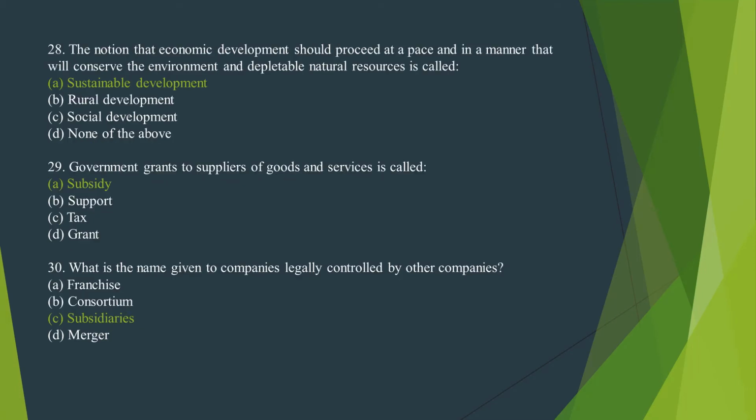Number 28. The notion that economic development should proceed at a pace and in a manner that will conserve the environment and depletable natural resources is called, the correct option is option A, sustainable development. Number 29. Government grants to suppliers of goods and services is called, the correct option is option A, subsidy. Number 30. What is the name given to the company legally controlled by another company? The correct option is option C, subsidiaries.